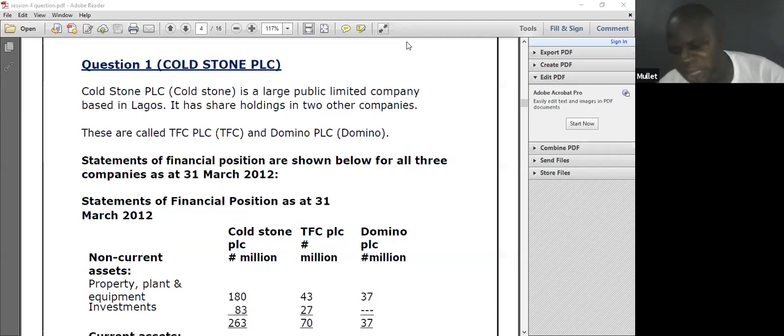So goodwill attributed to NCI, if they give me that, that means they say you play penalty without a goalkeeper in the post. So what will I need to do? I get the goodwill of the parent, add it to that of the NCI to get the total goodwill. Or I say cost of investment, goodwill attributed to NCI, NCI percentage of the net asset, add everything together with the cost of investment. It will give me purchase consideration. I will less the net asset and get my goodwill. That is what we said.